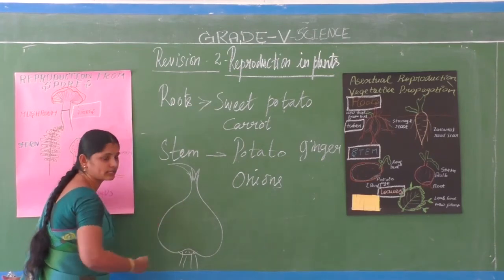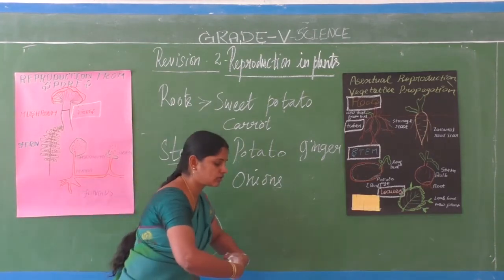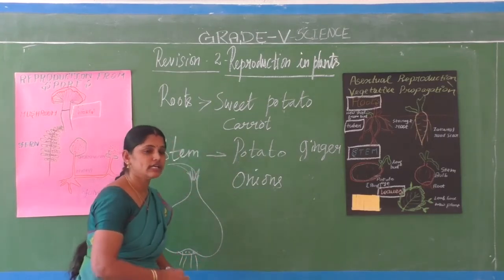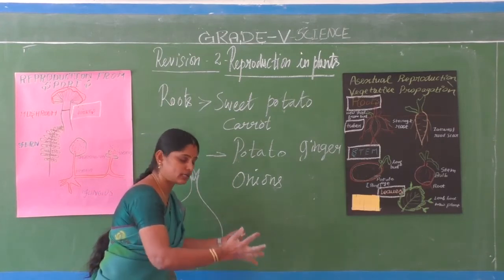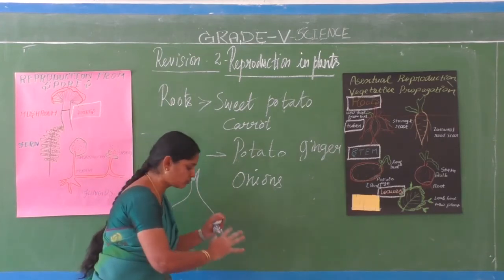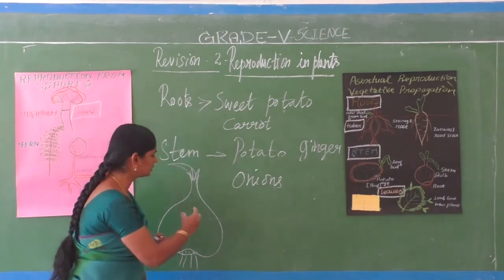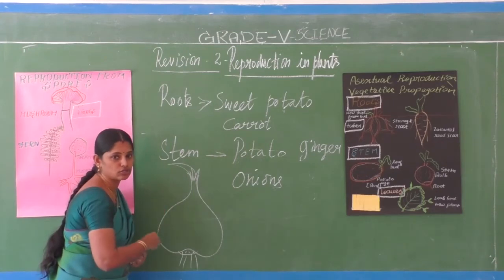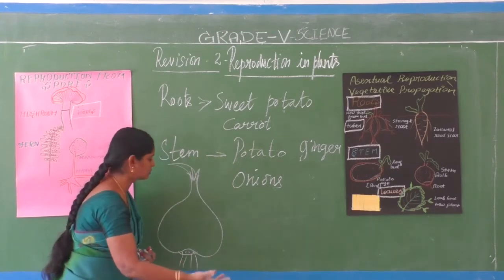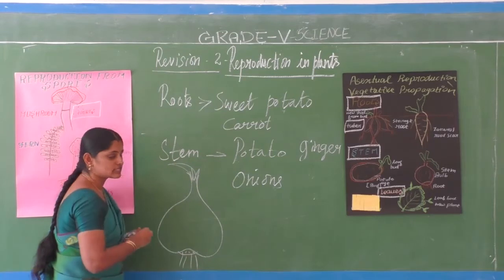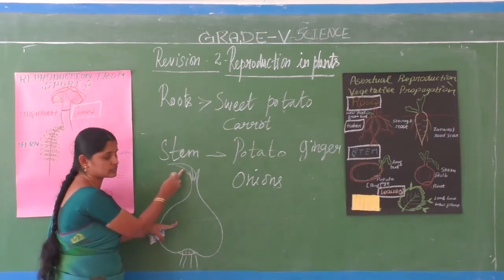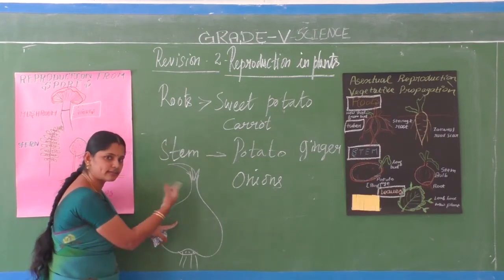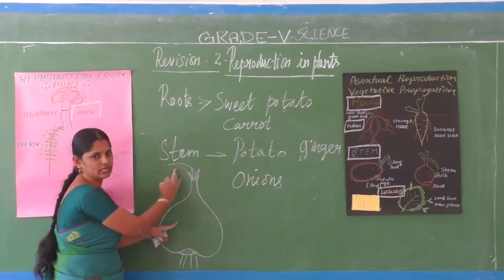If you leave that onion, see, our mother used to spread out the onion often, because if you keep the onion clumped in one area, because of the humid condition, it starts to sprout. So to prevent that, our mothers do like that. So this is a baby leaf. From the stem only the leaf comes out.